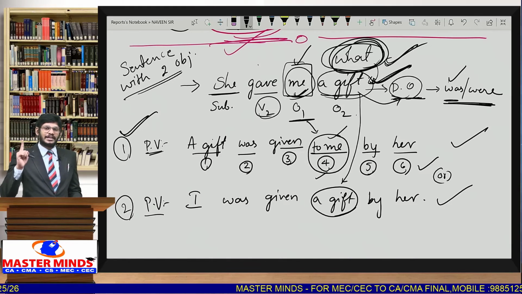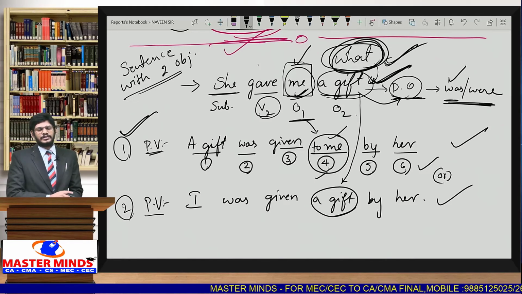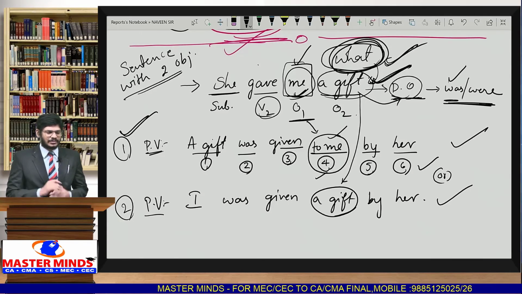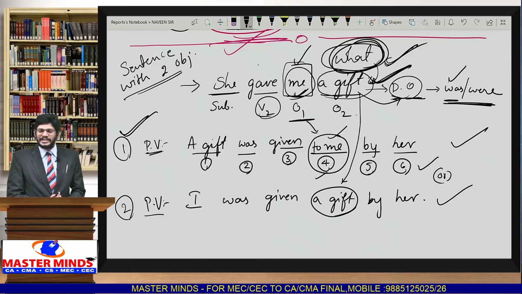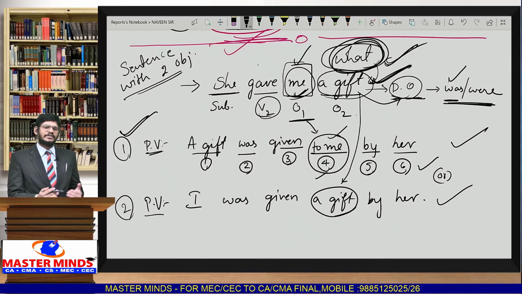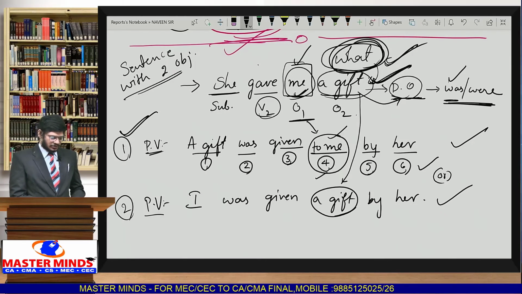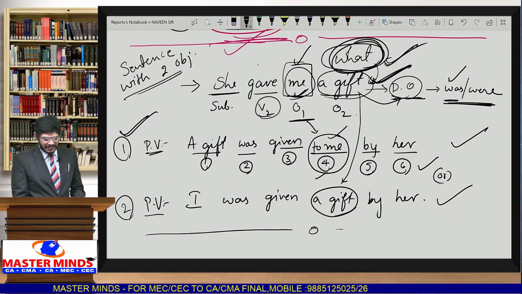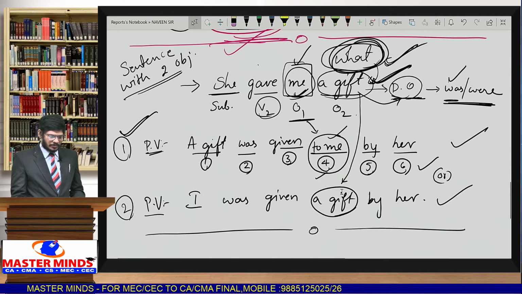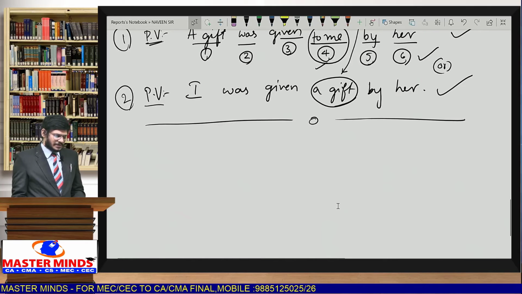Suppose we write only one answer, will they give the mark, sir? 100% they will give you the mark. If we write two answers, will they give an extra mark, sir? No. They are not going to give you any additional mark. But if you have knowledge, you may definitely present two answers. So this is one way. Next, some sentences are there. You have to remember. This is also a special sentence.